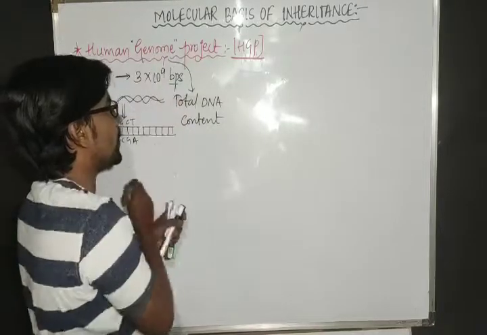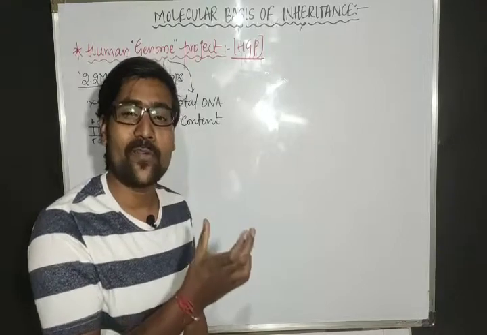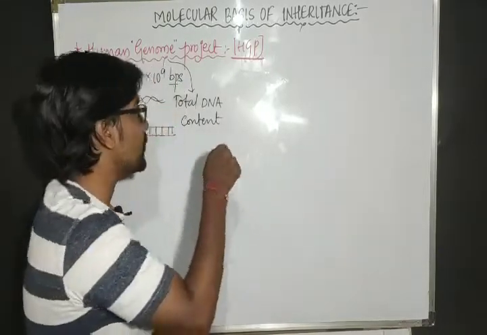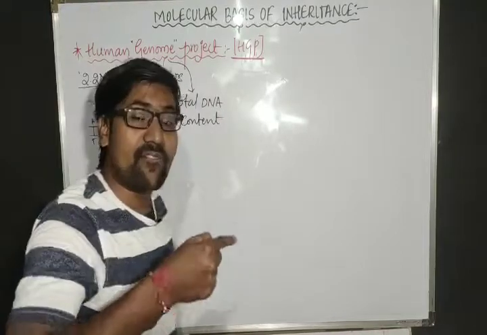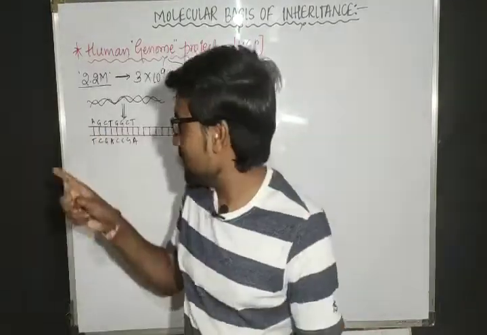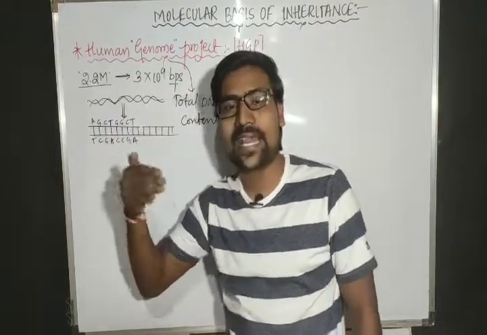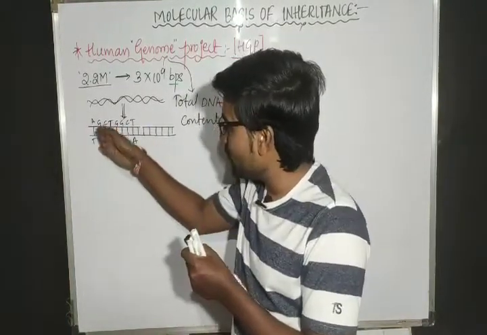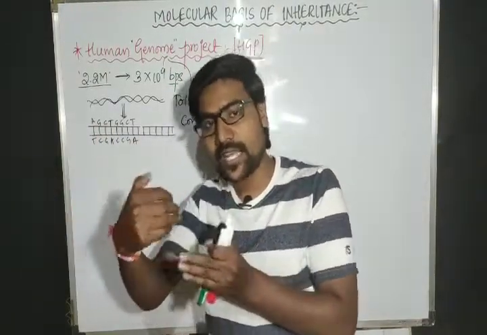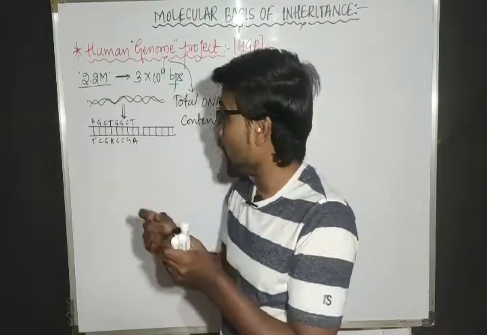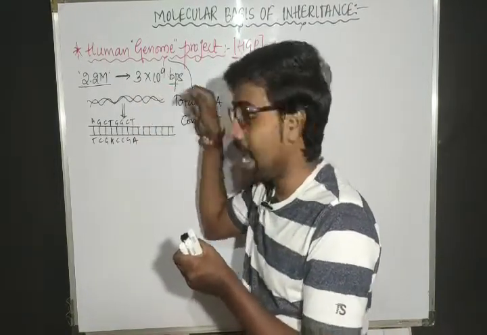Human Genome Project. That means it is one project, one scheme, one work. In this work, the total DNA content of human is sequenced. Sequencing means we have to find out the order of nucleotides arrangement, or order of base pairs arrangement, which is first, which is next, like that. So in that way, how many base pairs we need to count? 3 into 10 to the power 9 base pairs.